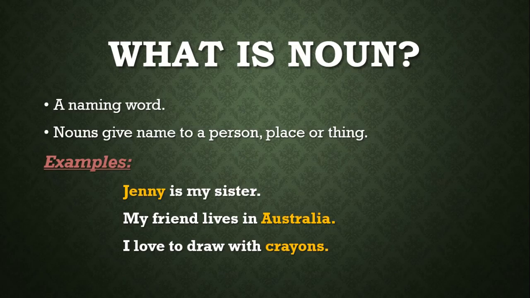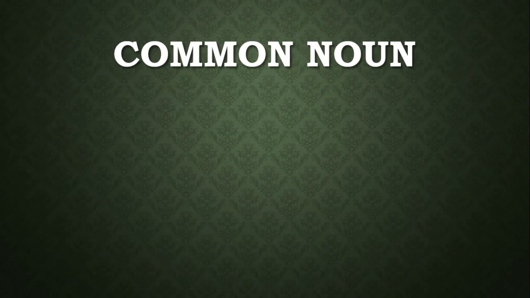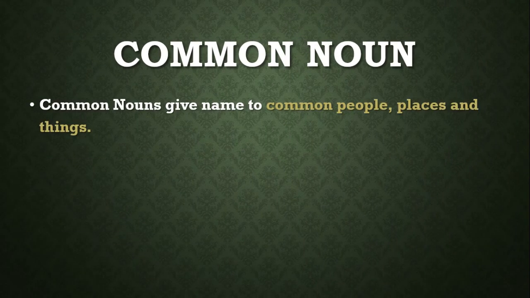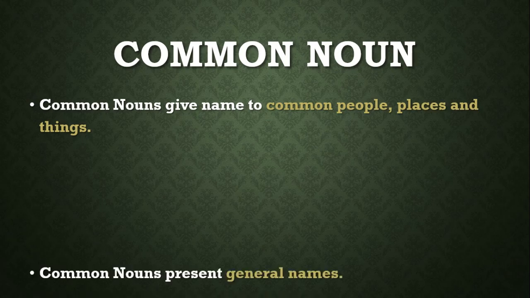As we have talked about, we are going to have a class on the family of nouns, like further subtypes and categories of the nouns. So just to jump into that, the very first is common noun. Common nouns means you give name to people, places, and things which are common, which are general,